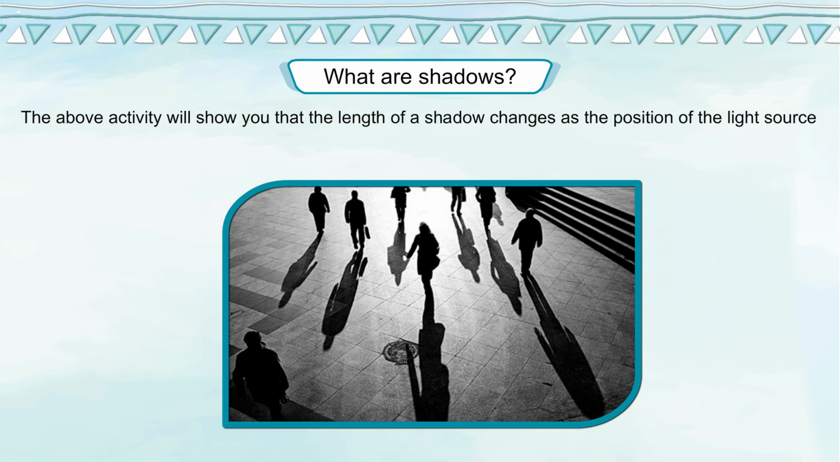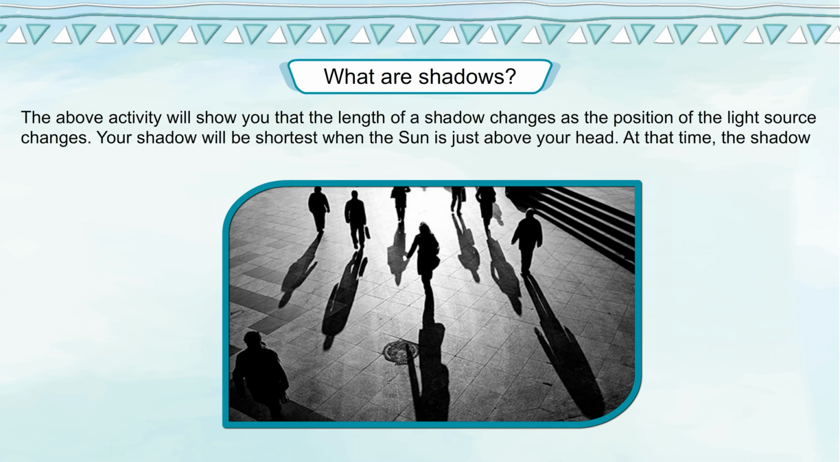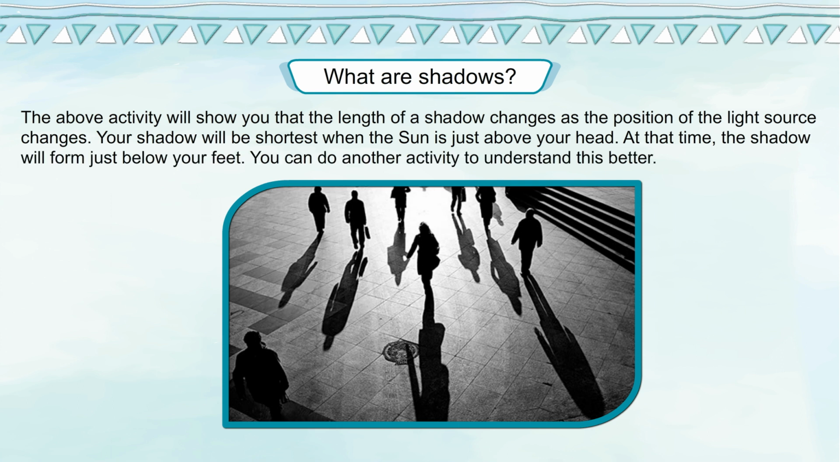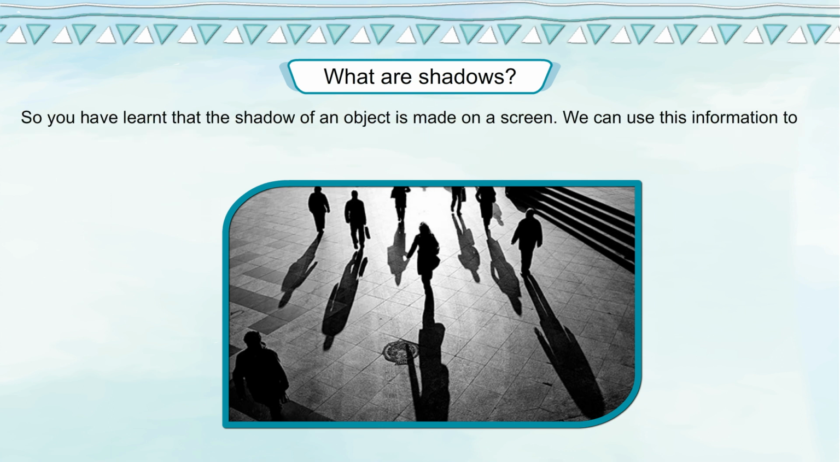The above activity will show you that the length of a shadow changes as the position of the light source changes. Your shadow will be shortest when the sun is just above your head. At that time, the shadow will form just below your feet. You can do another activity to understand this better. So you have learned that the shadow of an object is made on a screen. We can use this information to create a pinhole camera.